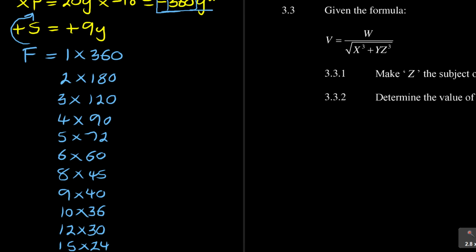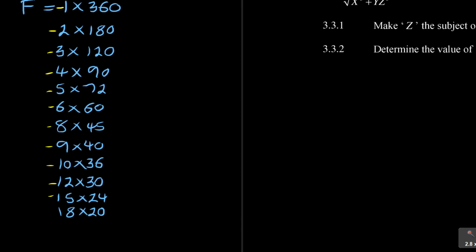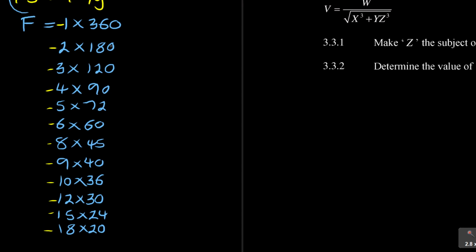It's either one is negative, for example, it will be -1, -1, -1, -1. All these will give me negative 360. Are you seeing that? That's one way of getting negative 360 when I'm multiplying. Or the other one is the same numbers here. Let me do this. It's all the same numbers, like 1 times 360.